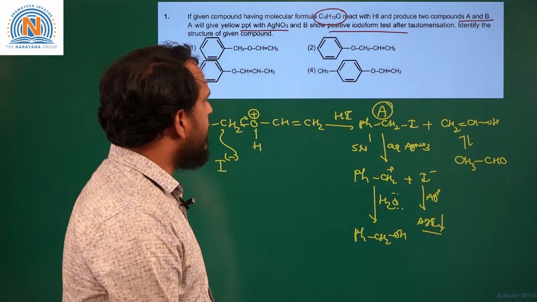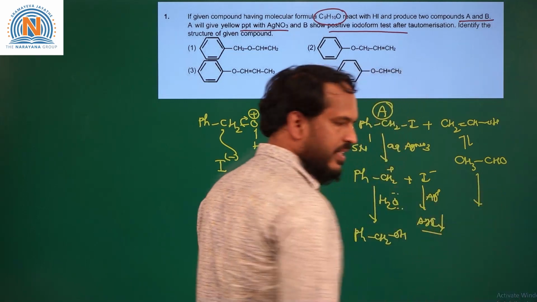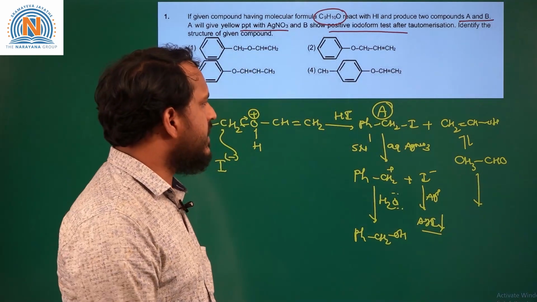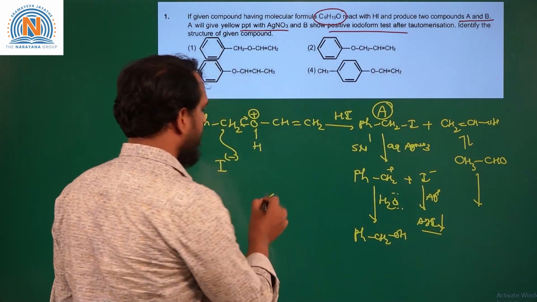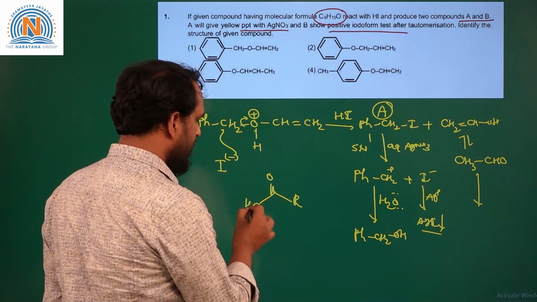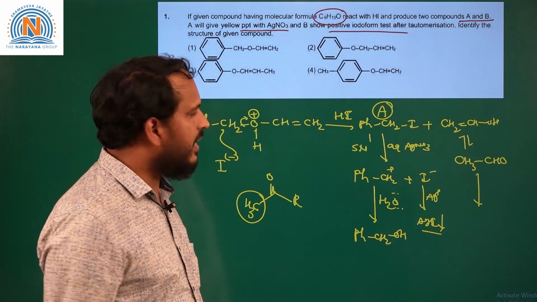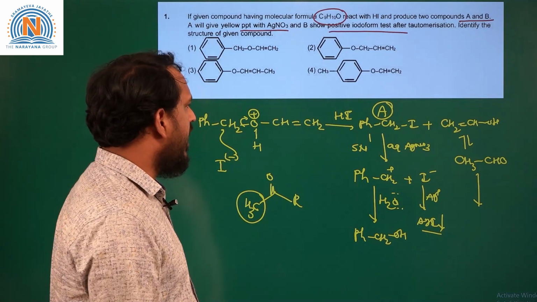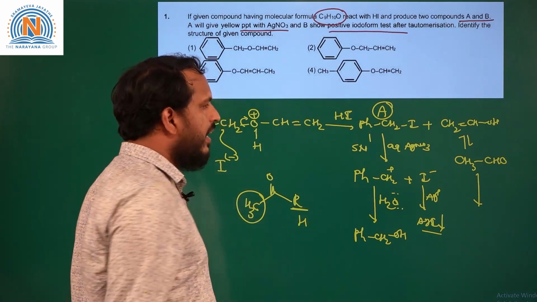Now the second product, acetaldehyde, shows a positive iodoform test. A positive iodoform test is given by carbonyl compounds which contain a CH3 group attached to the carbonyl group, where R can be hydrogen or any alkyl or aryl group.